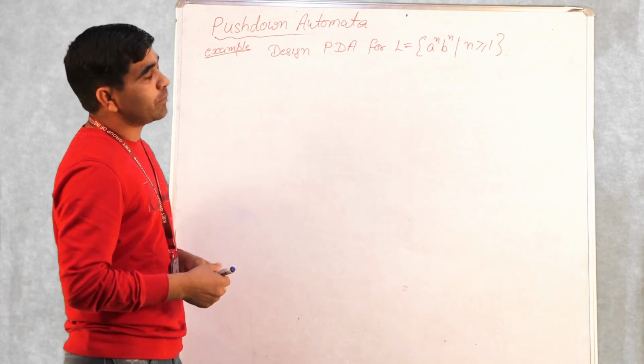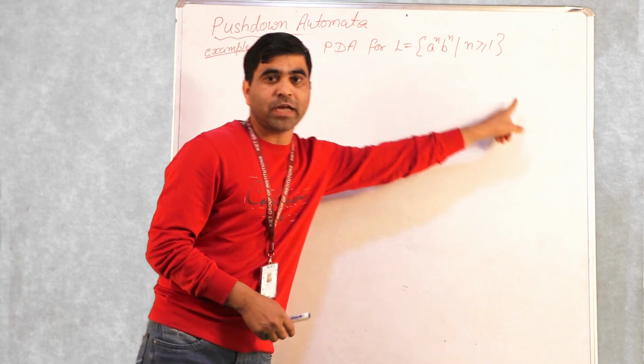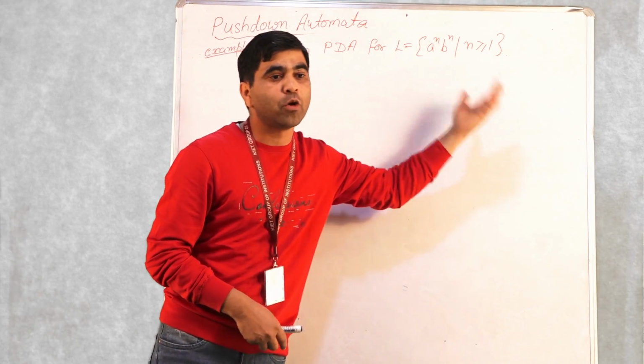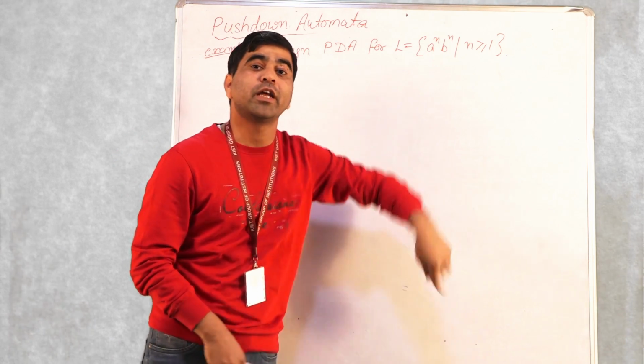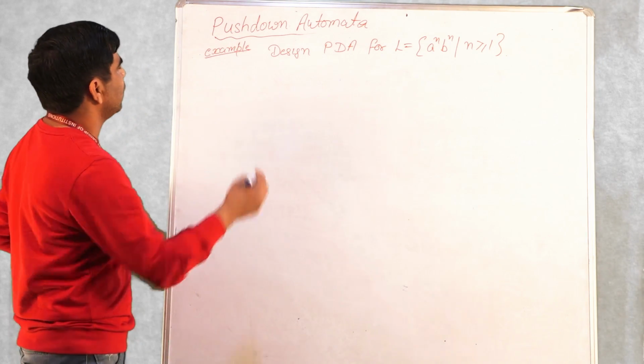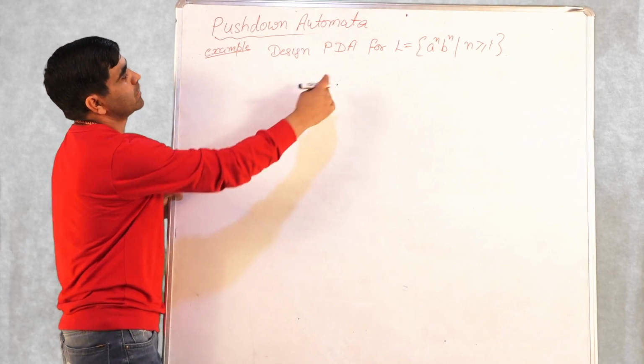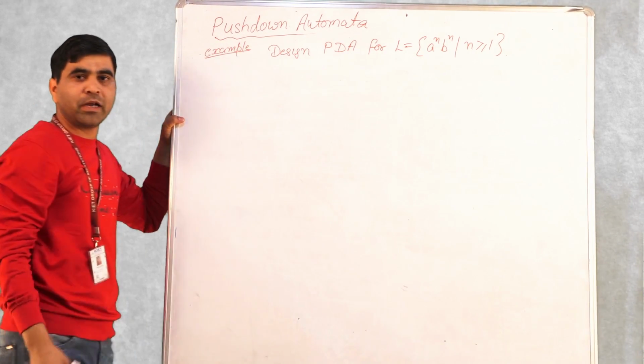So now, because n is unbounded and the stack is supposed to be unbounded memory, that's why for this language we can design a push-down automata. Now we all know that a push-down automata M is represented by a septuple, and these seven components are